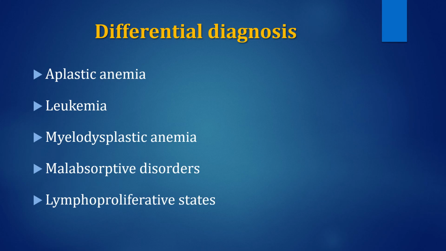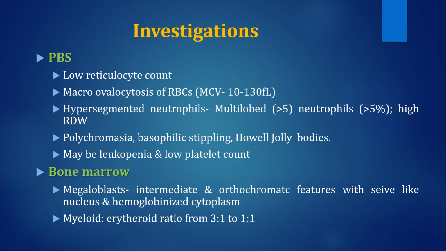In differential diagnosis, we already discussed that all the diseases which can produce pancytopenia can be confused with megaloblastic anemia, like aplastic anemia, leukemia, or myelodysplastic anemia. They usually cause pancytopenia. Then malabsorptive disorders like sprue or celiac disease may sometimes be confused with megaloblastic anemia, and some lymphoproliferative disorders may also be in the differential diagnosis.